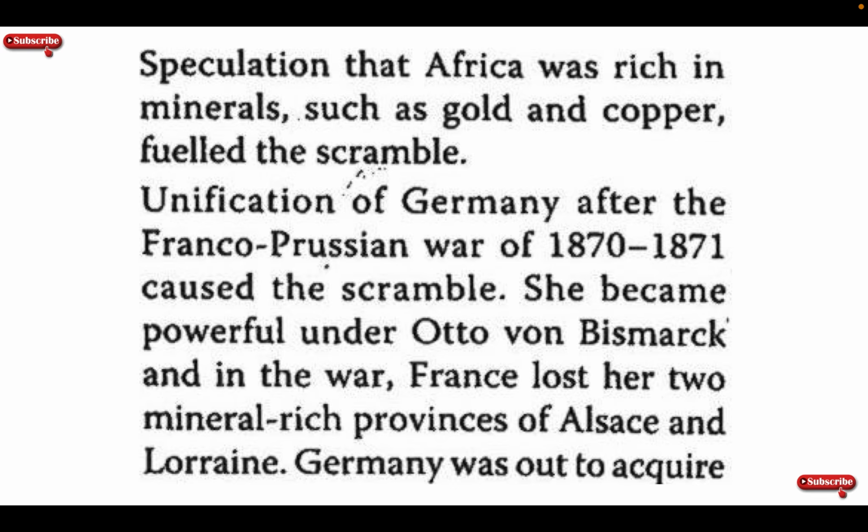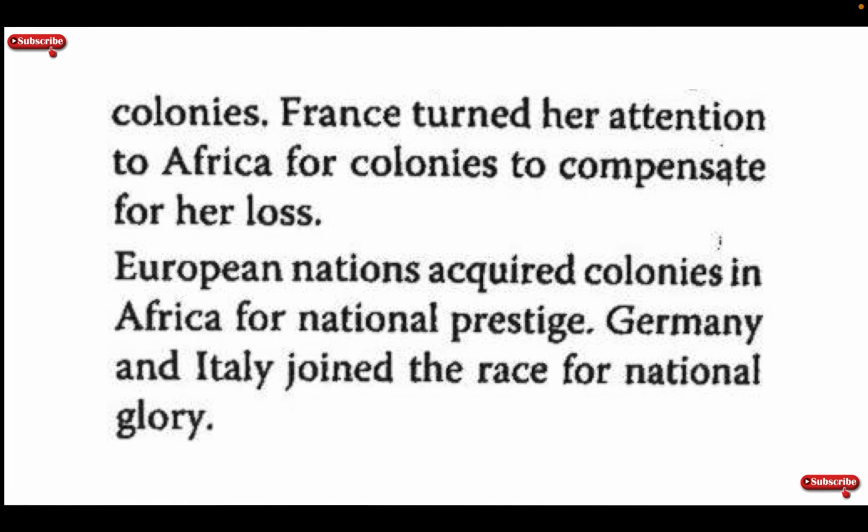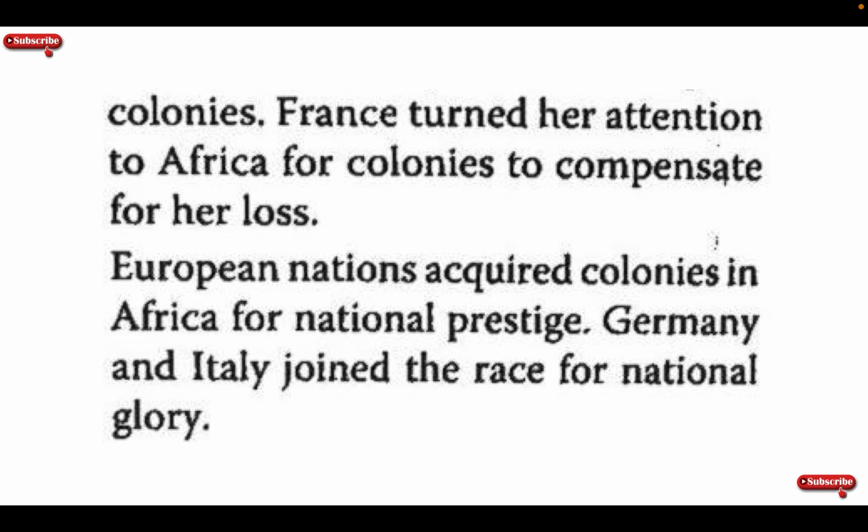Unification of Germany after the Franco-Prussian War of 1870 to 1871 caused the scramble. She became powerful under Otto von Bismarck and in the war. France lost her two mineral-rich provinces of Alsace and Lorraine. Germany was out to acquire colonies. France turned her attention to Africa for colonies to compensate for her loss.